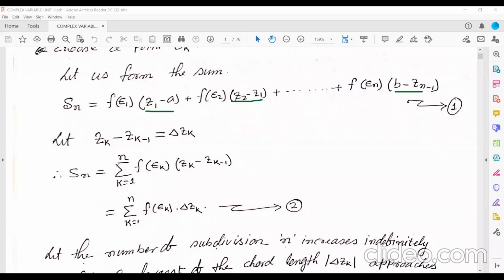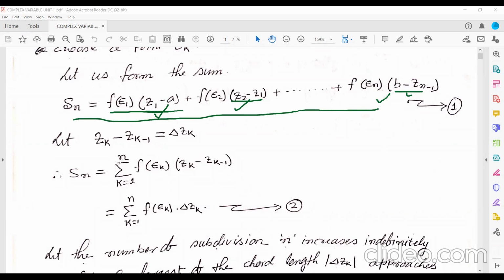Zk minus Zk minus 1. Now let us put k equal to 1 and see whether you are getting this or not. K equal to 1: f of epsilon 1, Z1 minus Z0, and Z0 is A, the first term. Then plus k equal to 2: f of epsilon 2, Z2 minus Z1. In the similar way, you will get all the terms, and you will also get the last term. If you put k equal to n, f of epsilon n, Zn minus Zn minus 1, where Zn is equal to B. So this whole expression can be written in a shorter form using the summation sign.